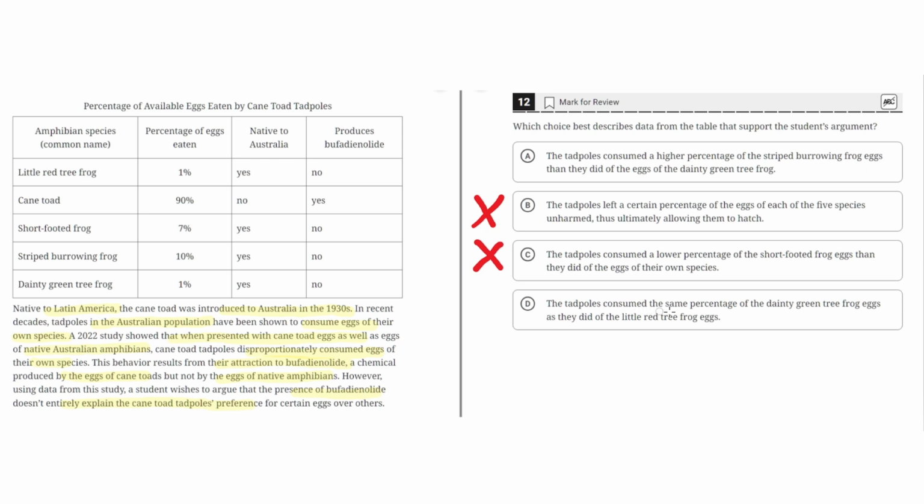D. Tadpoles consume the same percentage of the dainty green tree frog eggs as they did of the little red tree frog eggs. This is incorrect because although the data is accurate as compared to the table, this doesn't support the student's argument, because this doesn't show how the presence of bufadienolide doesn't entirely explain the cane toad tadpole's preference for certain eggs over others. This data shows that if there is no bufadienolide, they consume very little of these types of eggs, regardless of the amphibian species. Therefore, D is incorrect, and the correct answer is A.